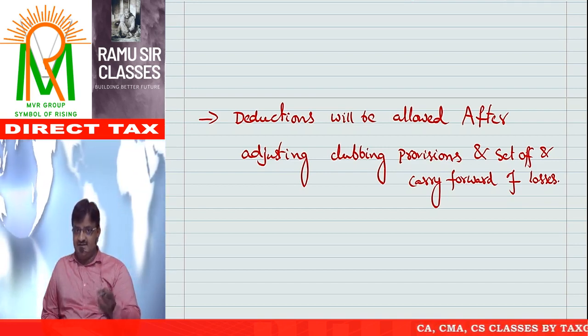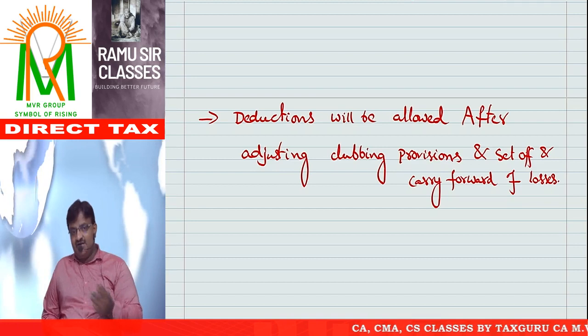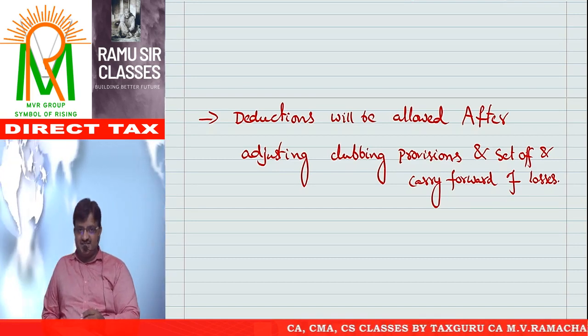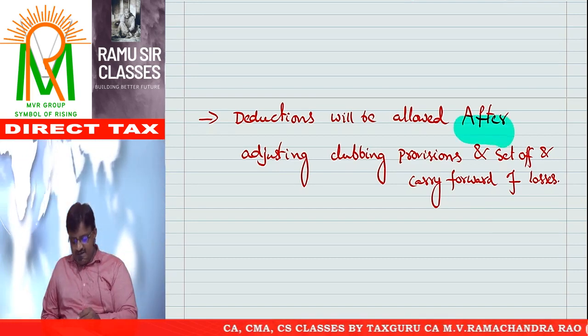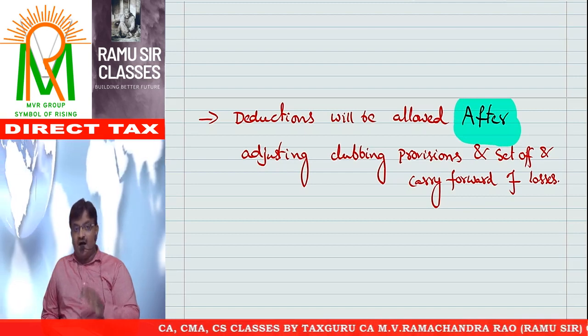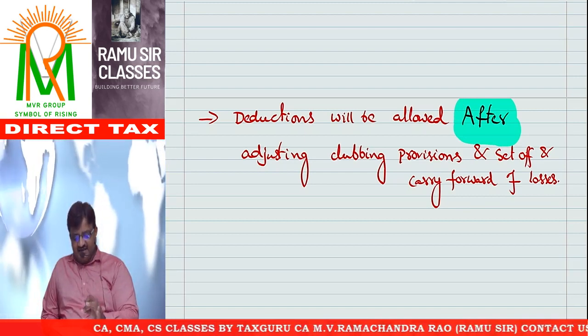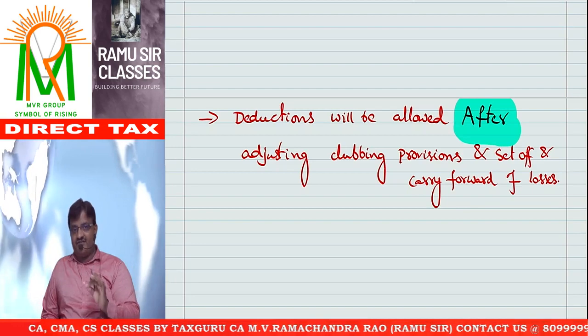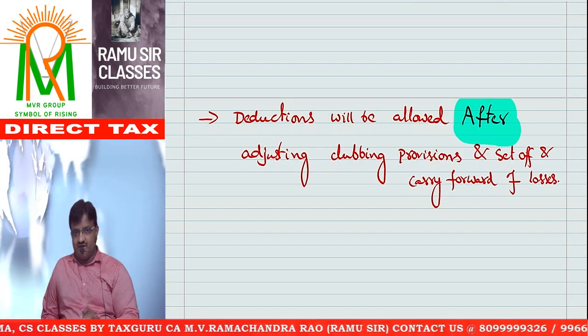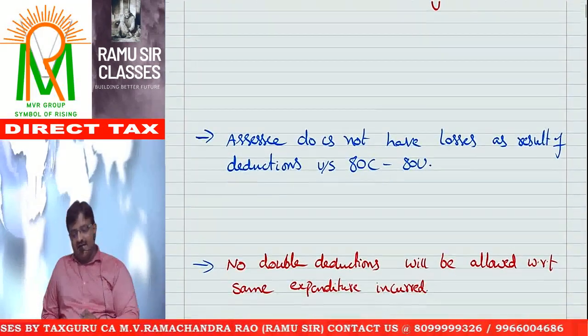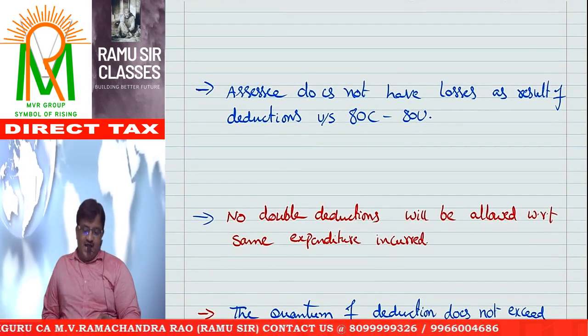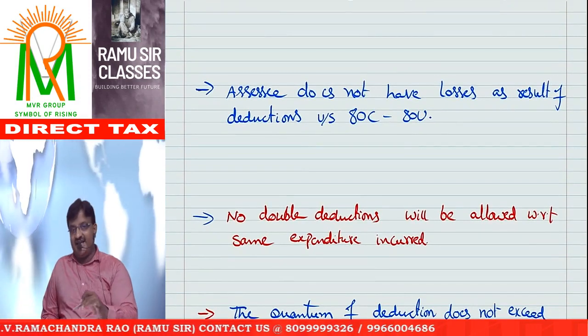So first clubbing, next set off, and only after that deductions. I would like to highlight this. Okay, point number 1. Point number 2: how much deduction can I claim?